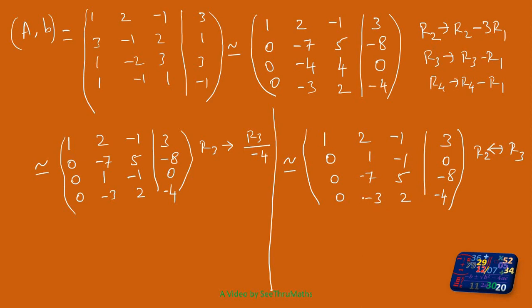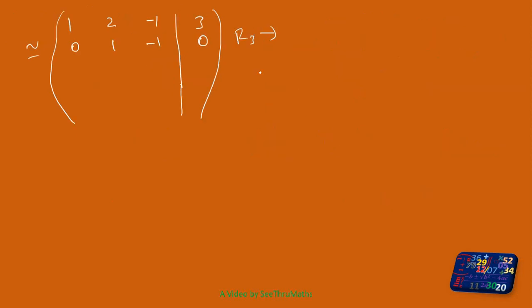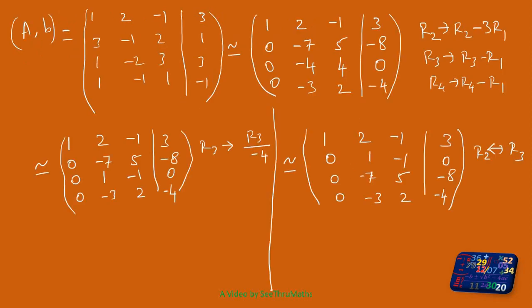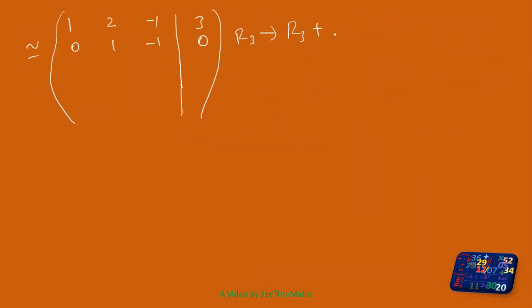For row 4, what do I want to do? The second row I will multiply by 3 and I will add. Okay, now I am going to do addition. So row 3 is replaced by row 3 plus, this number is 7, 7 row 2. Meantime I will write the next one also. Row 4 is replaced by row 4 plus, here it is minus 3, so it is plus 3 row 2. Okay, so in mind I will do it.